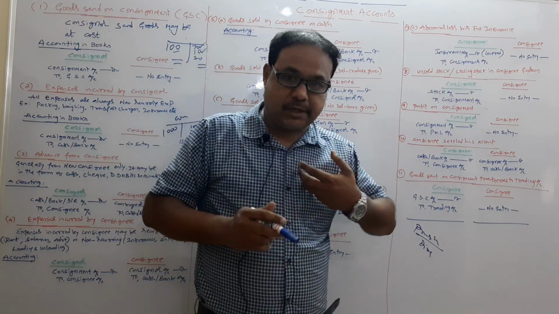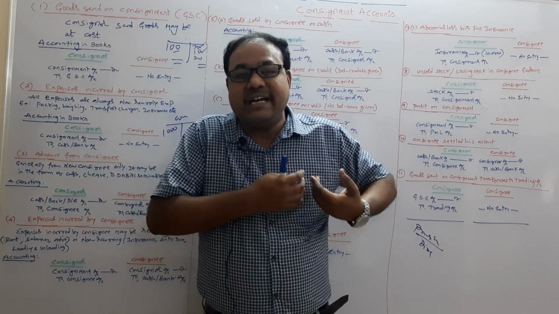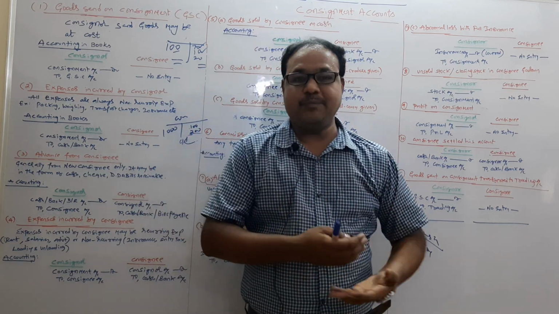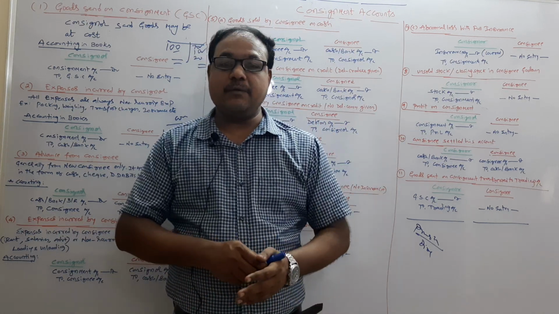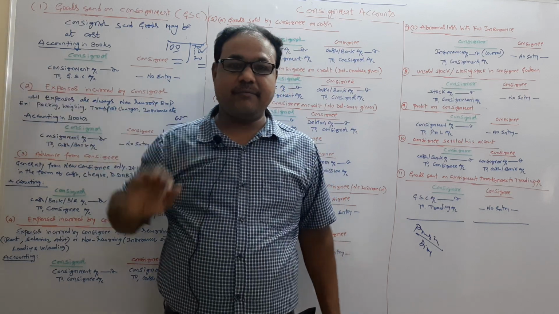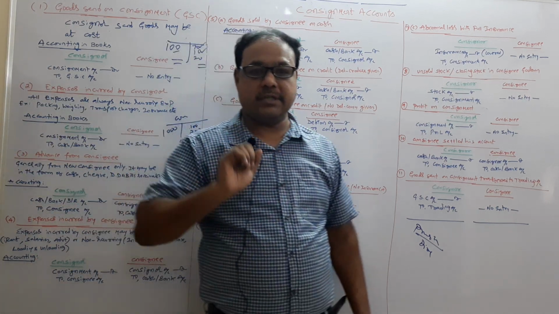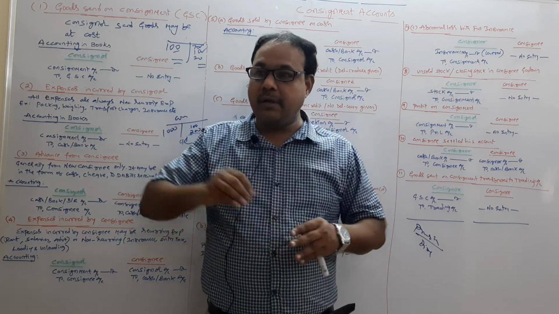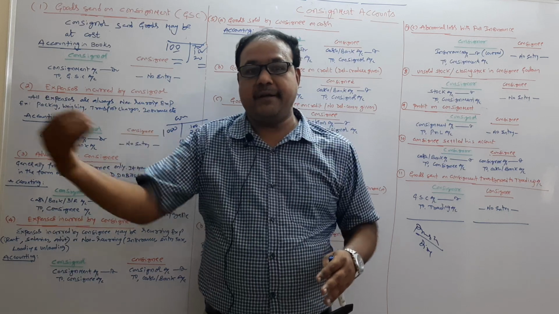Now I purchased, for example, 1000 goods. I, as a trader, purchased 1000 goods. Out of that, for example, 600 goods I sent on consignment. So how many goods are still left with me as a trader? 400 goods. Out of those 400 goods, I sold 300 goods.